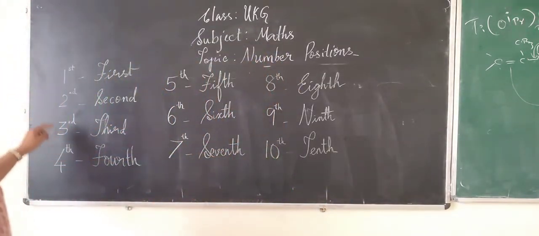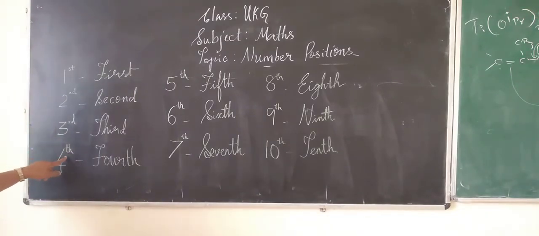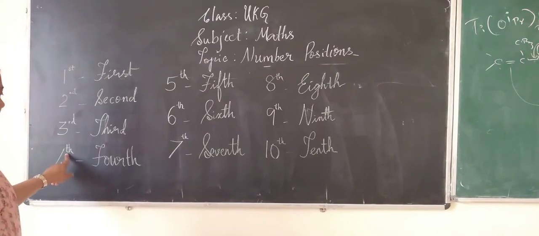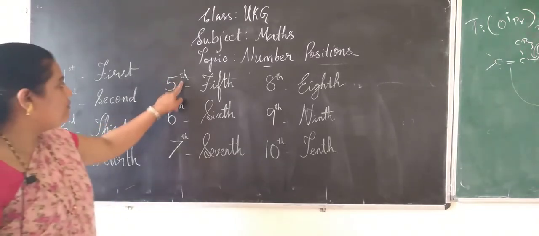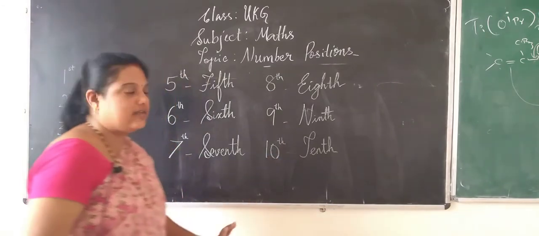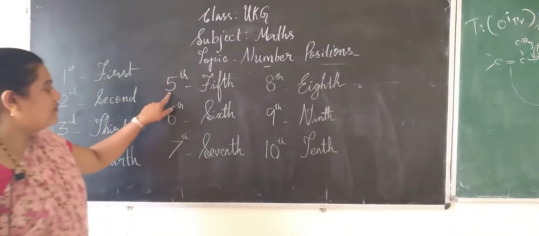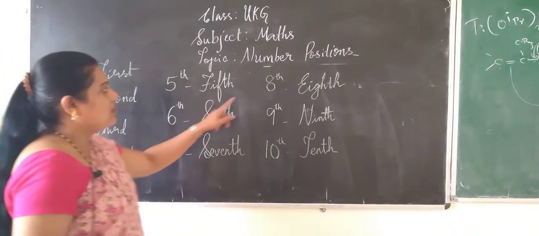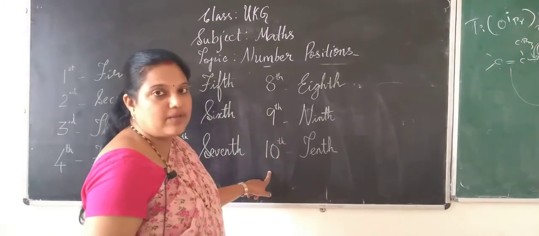Let's see here. From four, all the upper letters here, that is TH. Everywhere you have to add TH after 4. Yes, 4th, 5th, 6th, 7th, 8th, 9th and 10th.